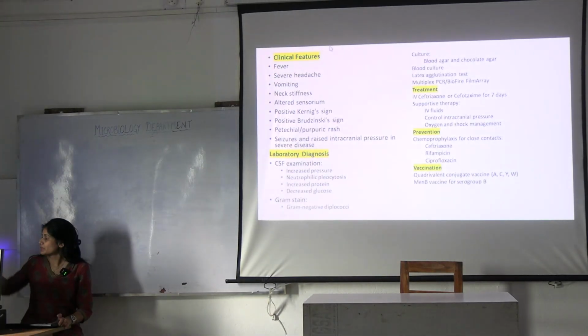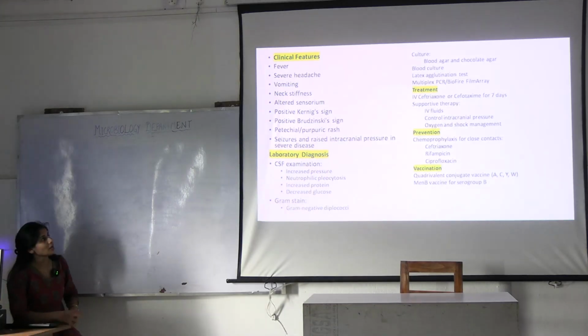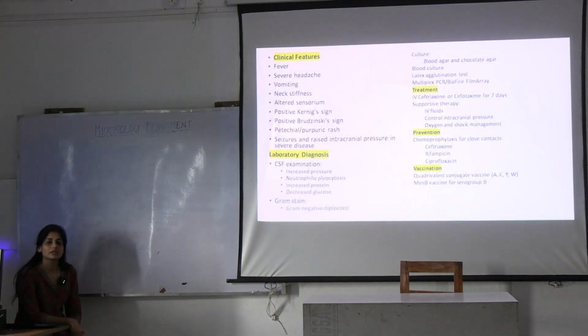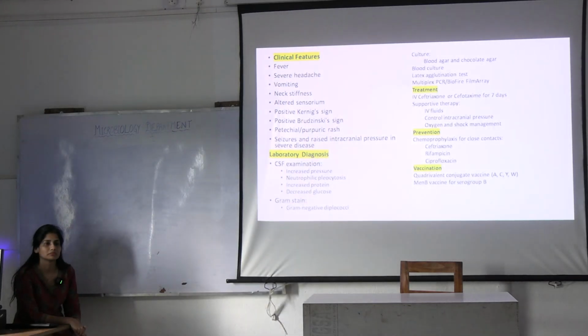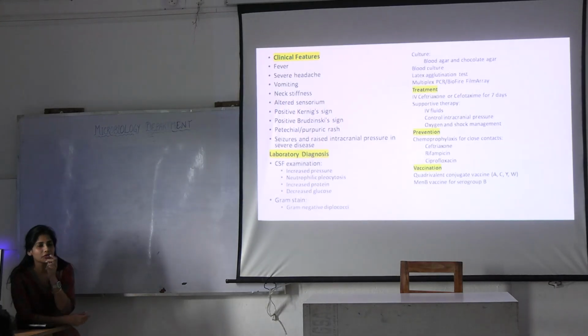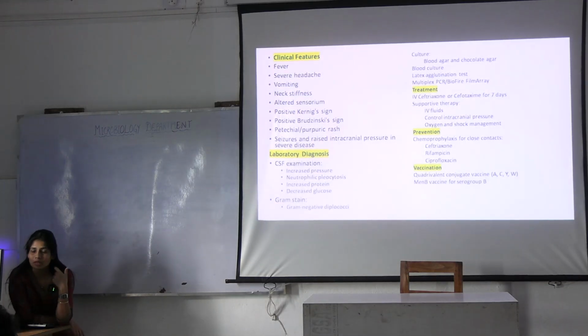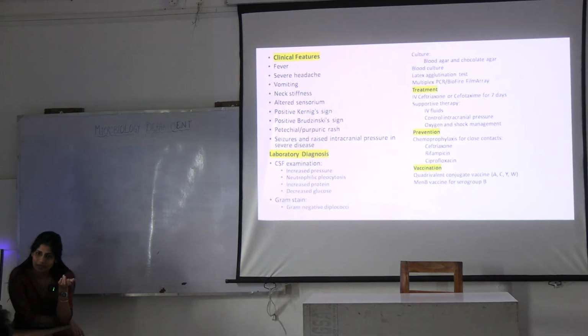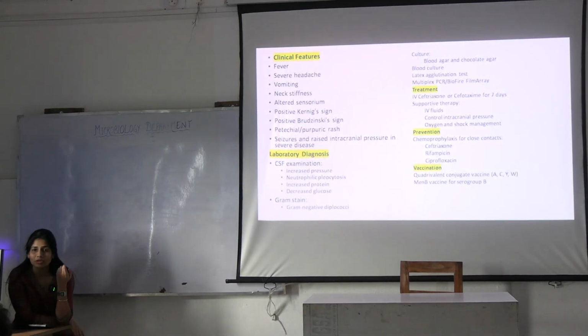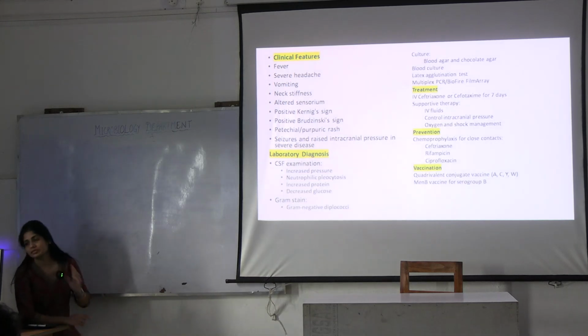What are the clinical features in meningitis? Can any of you tell what is Kernig sign and what is Brudzinski sign? Show it and tell me what all happens. What is Kernig sign? When you flex the hip, your knees also get flexed. Is that a Kernig sign? In Brudzinski sign, when you are flexing the neck, then what happens? Involuntarily, your lower limbs also are flexed. Okay, what else? What is one more thing? Neck stiffness and nuchal rigidity are also signs of meningitis. Okay.